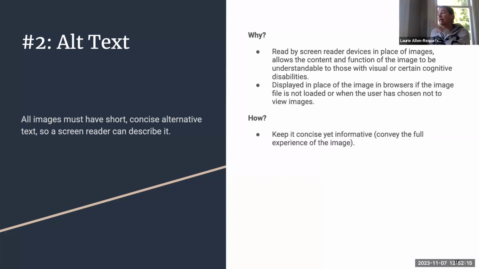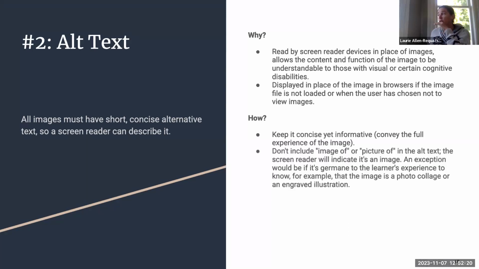So the how: keep it concise yet informative so it conveys the full experience of the image. Don't include "image of" or "picture of" in the alt text. The screen reader will tell the person that it's an image, so you don't have to say it again. The exception is if it's germane to the learner's experience to know, for example, that the image is a photo collage or an engraved illustration. I sometimes use it when I'm talking about microscopic images to make it clear what the reference is.